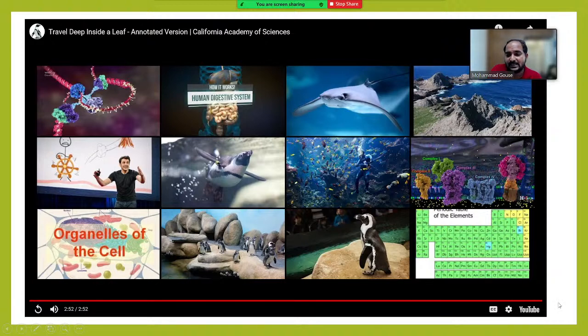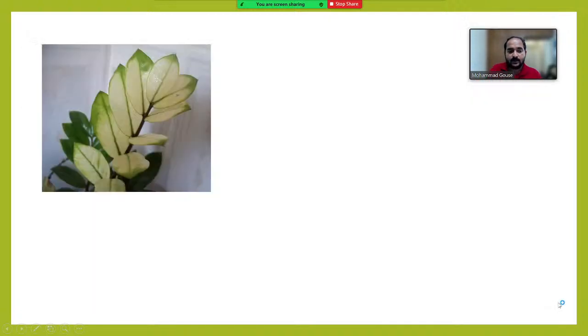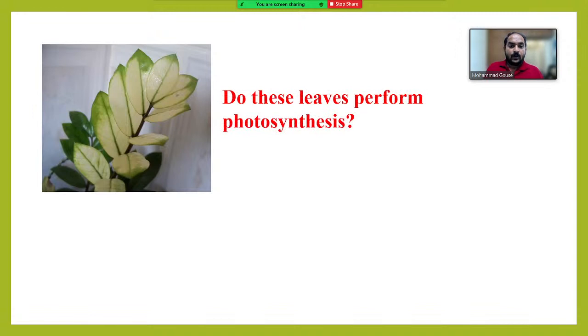Let us move to the next slide. Now we have entered into today's class. Do these leaves perform photosynthesis? Observe the leaf given here. You can find that the leaf has a white patch here and a green patch here. So there are two patches here, right?